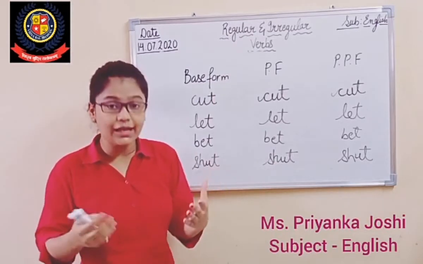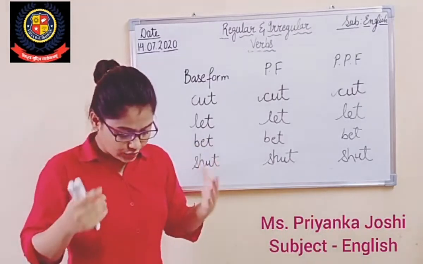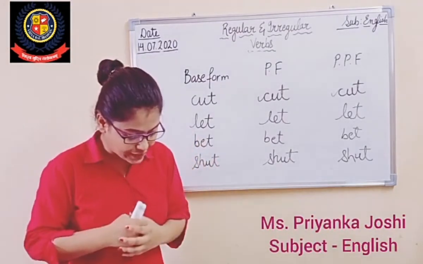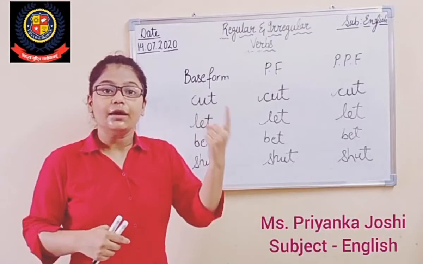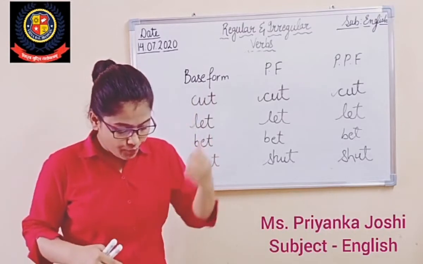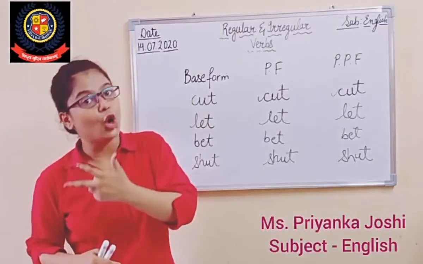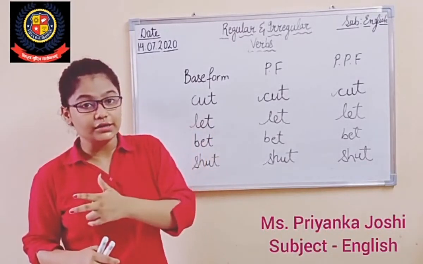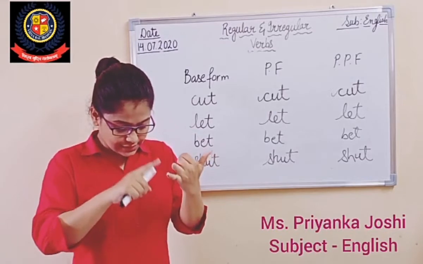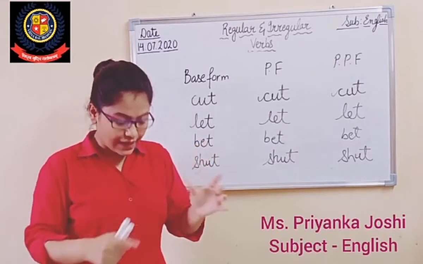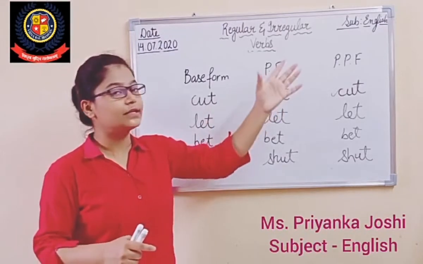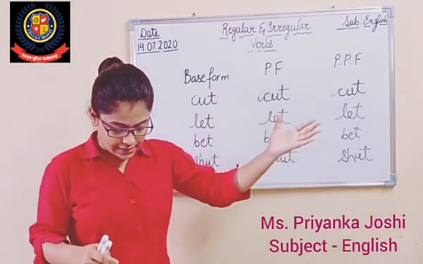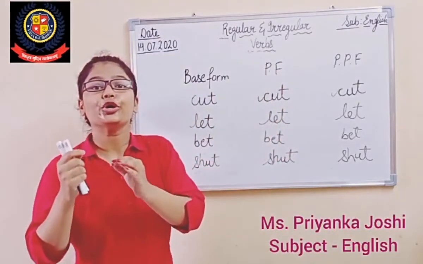Now students, we will together read out the green box that is given on page number 51. Bid, bid, bid. Broadcast, broadcast, broadcast. Burst, burst, burst. Right? Cast, cast, cast. Right? In all the three forms we have written cast, cast and cast. If I say put, put, put.